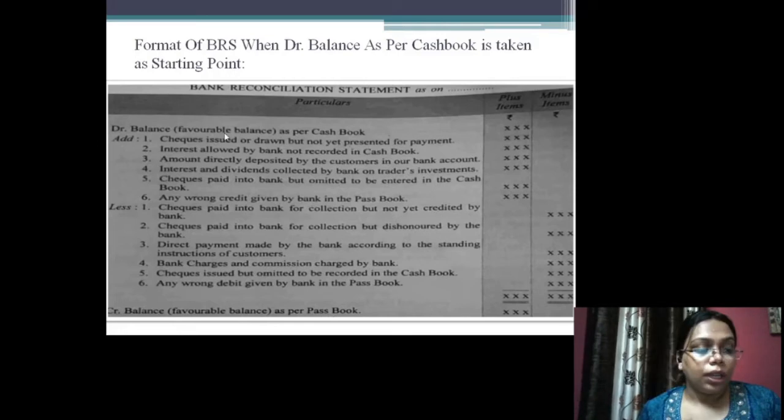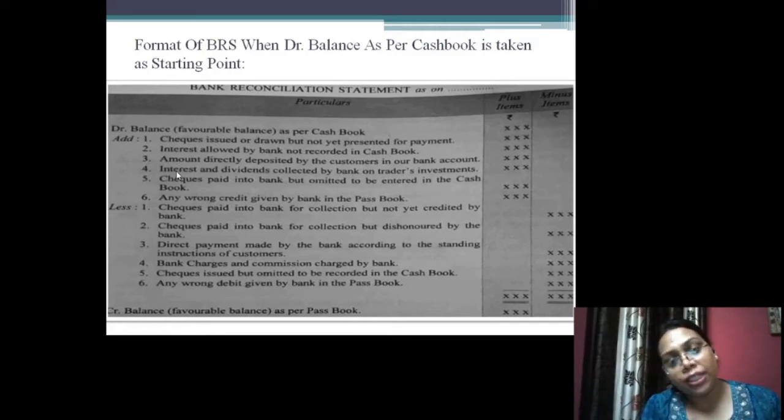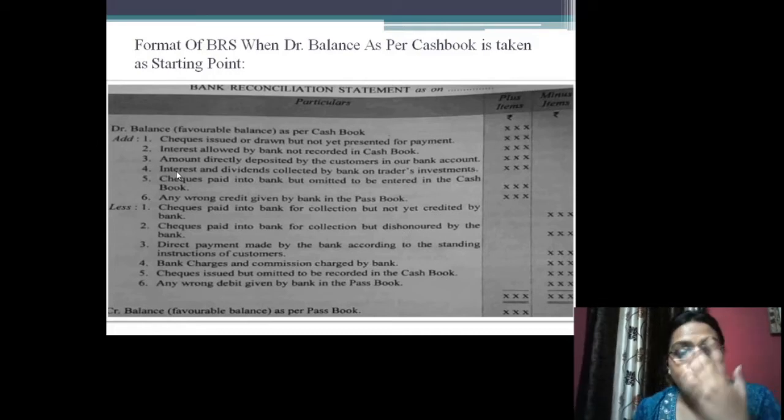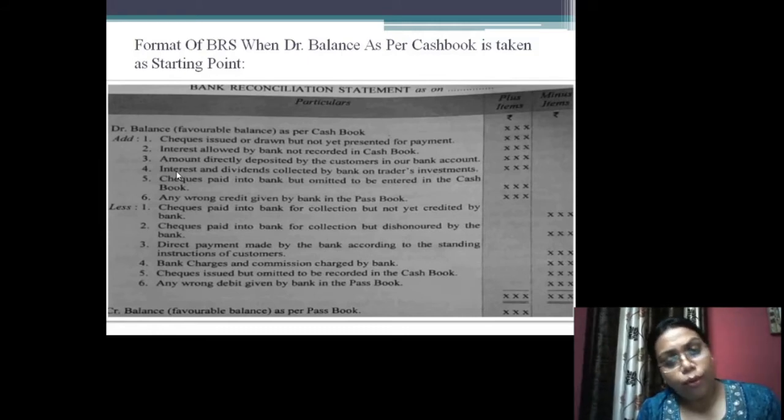So what are the various things to be added? Checks issued or drawn but not yet presented for payment. We have already discussed that a check is issued, but the creditor has not presented the check for payment to the bank. In this case, I have already issued a check and deducted that amount from my bank column of my cash book. But it is actually not deducted from my passbook.